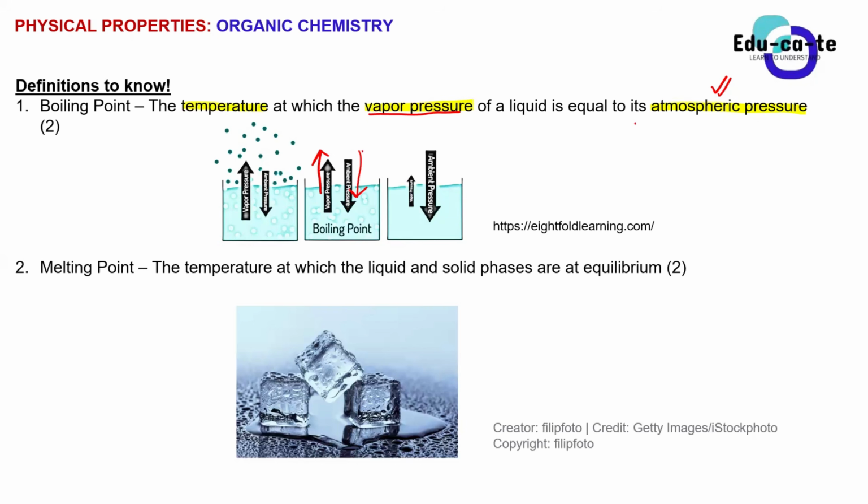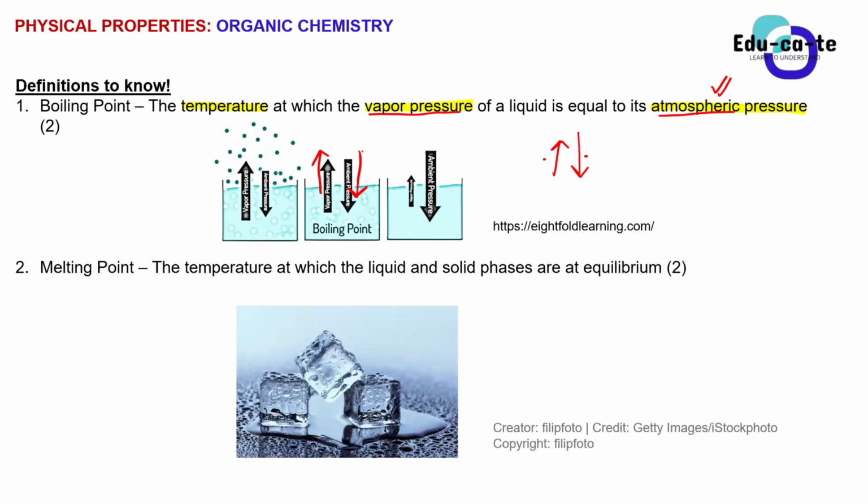Because guys, remember atmospheric pressure, for those doing geography, you know that atmospheric pressure is the pressure of the air. So we have got vapor pressure coming out of the liquid, then we have got atmospheric pressure going into the liquid. When these two are equal to one another, your liquid will start to boil. That's why we define boiling point as the temperature at which vapor pressure of a liquid is equal to its atmospheric pressure.